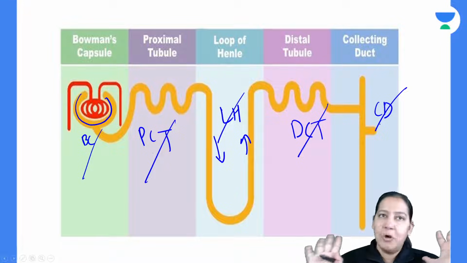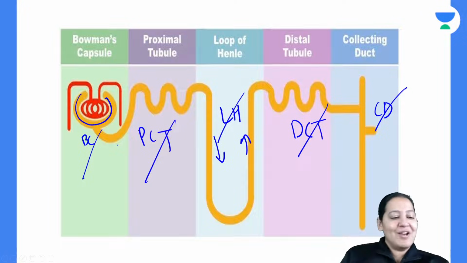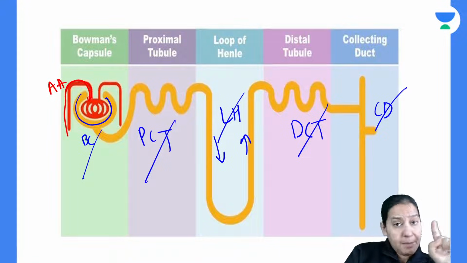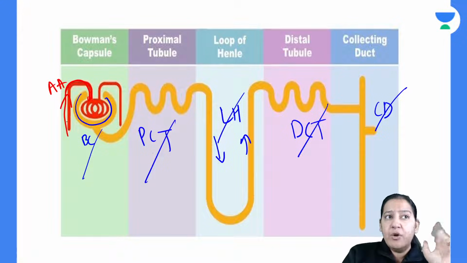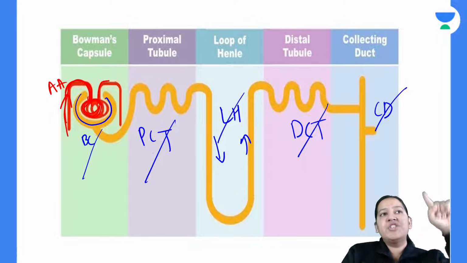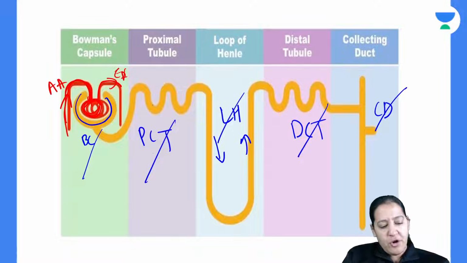Do you have any doubt in this? Now can you see, this is the renal artery. This is the afferent arteriole coming inside. Please understand this: the afferent arteriole comes inside the Bowman's capsule, forms a tuft of capillary and emerges out as the efferent arteriole. Let me draw it.